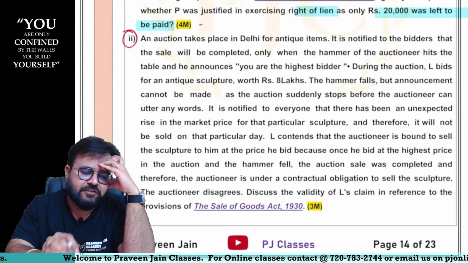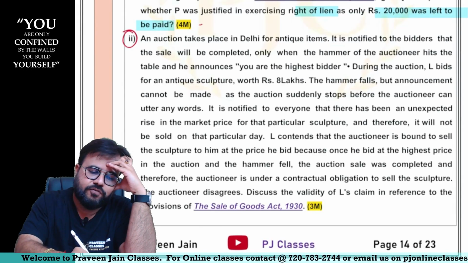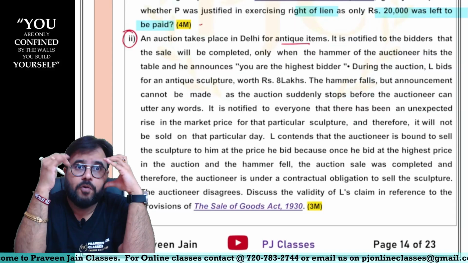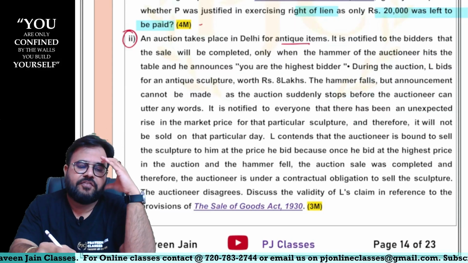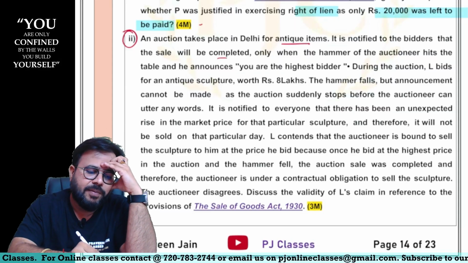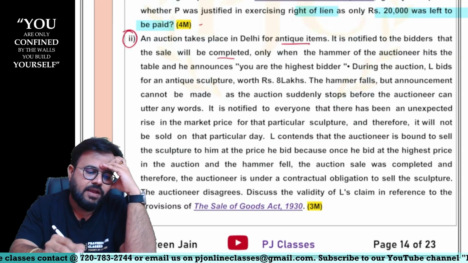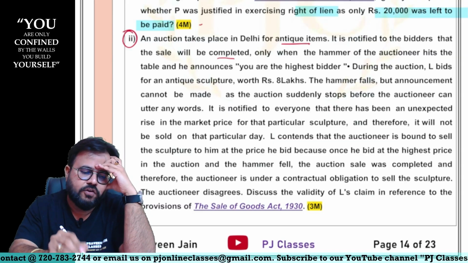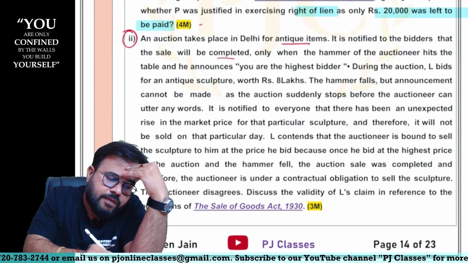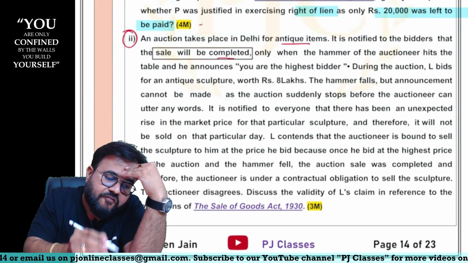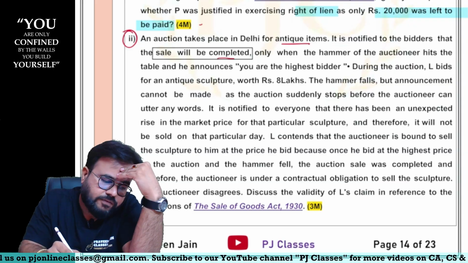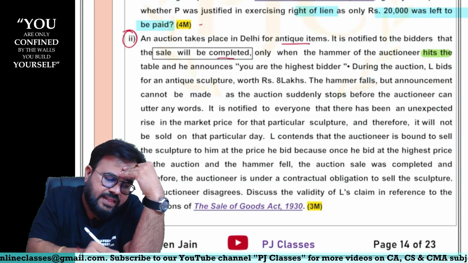An auction takes place in Delhi for antique items. Very good. So here we are talking about auction sale, sir. It is notified to the bidders that sale will be completed only when the hammer of the auctioneer hits the table and he announces you are the highest bidder. Okay. So the question is clearly saying when the sale will be complete, first he has to hit the table.